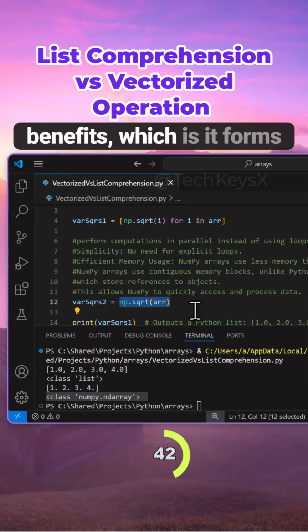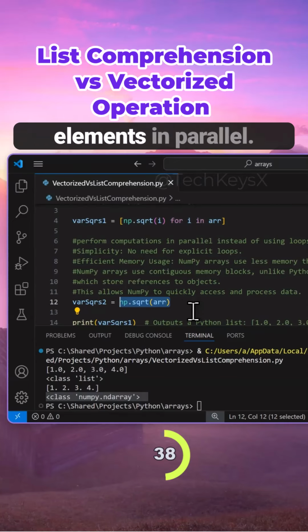So the universal function syntax actually has quite a few benefits, which is that it performs a vector operation. And what I mean by vector operations is that it can process the array elements in parallel. Behind the scenes, it uses some C library that will actually process the elements in parallel, while list comprehension will use a loop to go through the process. And the NumPy array is stored in one contiguous memory block. So of course, when it's doing a parallel operation, it is much faster because the elements are next to each other. So it's faster to apply operations on that, such as square root.